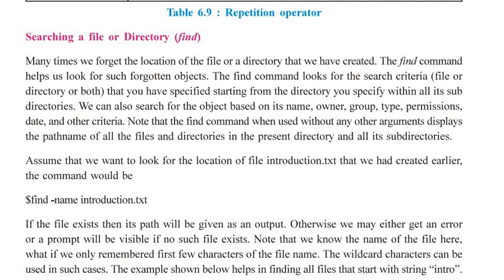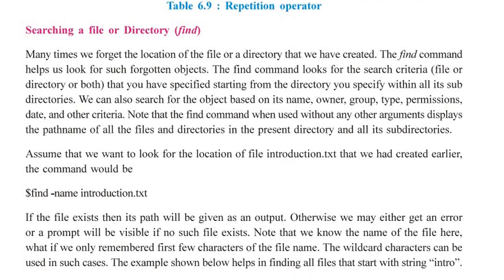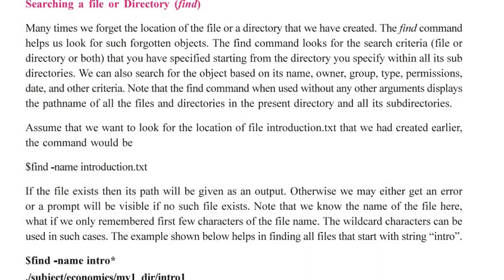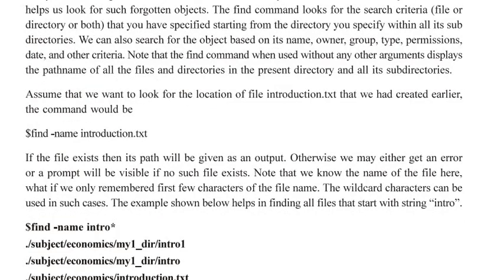Now, assume that we want to look for the location of the file introduction.txt that we have created earlier. Then we will use the command this way: find -name introduction.txt. Now, if the file exists, then its path will be given as output.